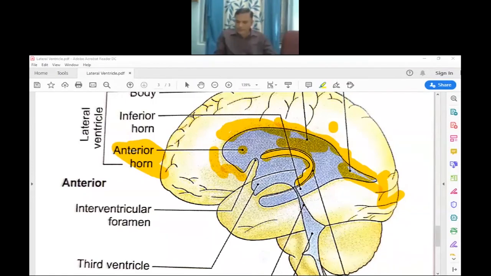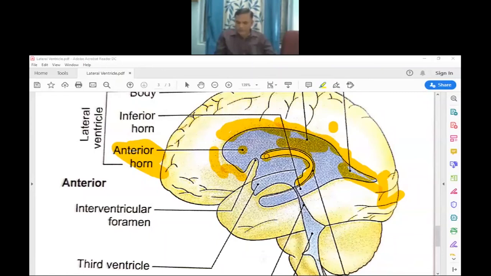Then roof and lateral walls. The roof and lateral wall are formed by the tapetum fibers of the optic radiation. So you know the tapetum fibers. Where are the tapetum fibers situated? The tapetum fibers are fibers of the corpus callosum, and they form the optic radiation.